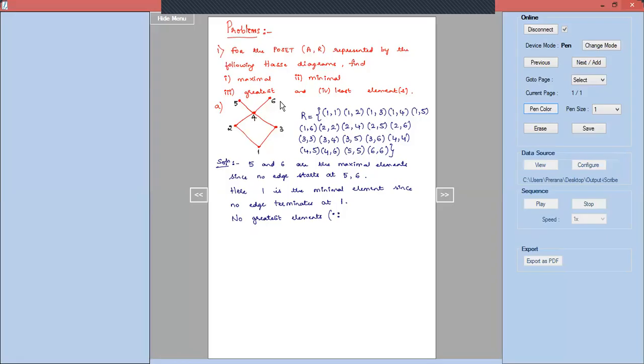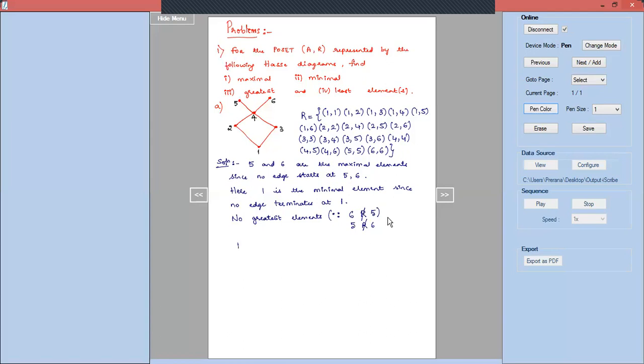No elements of the set A are related to... I can quote the reason that 6 is not related to 5. So that is the reason no greatest element. It says that every element of the set A should be related to that element. So you cannot say 5 or 6 as the greatest element. 6 is not related to 5. We can as well quote the reason 5 is also not related to 6. So you cannot conclude 5 or 6 as the greatest elements.